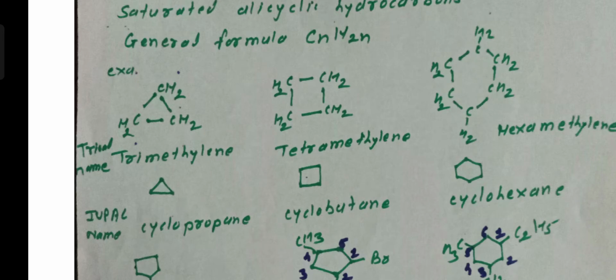Therefore, this is called as the cyclopropane. Then second figure is not the structure of a square, but this is the cyclobutane because this structure contains 4 carbon atoms, and here avoiding carbon and hydrogen, the figure is formed. Therefore, name of this compound is the cyclobutane. 4-membered cyclic compound, therefore cyclobutane.